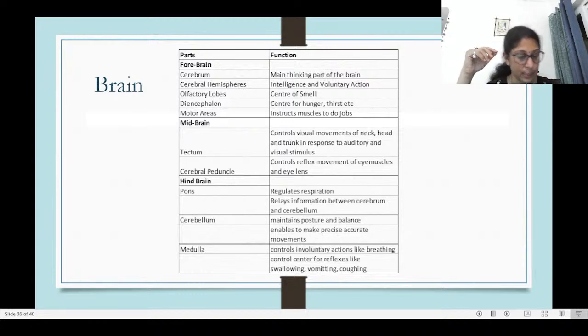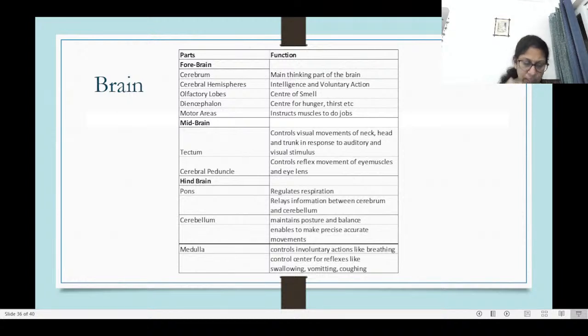So that's why we say it is the main part, and a lot of voluntary activities are taken care of in the cerebrum. Okay, and even previous experiences. So the intelligence part of it, whatever experiences we had, our brain recalls that experience. We use that information in our next action. The decision for what is right, what is wrong. All these things happen in the forebrain.